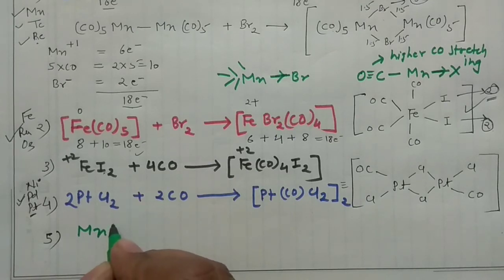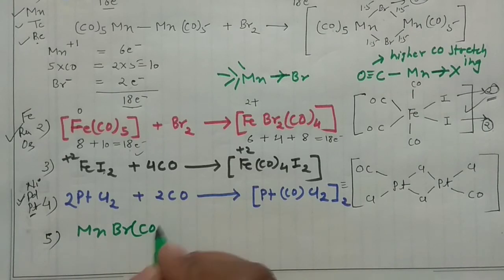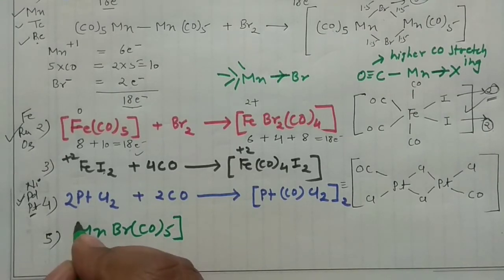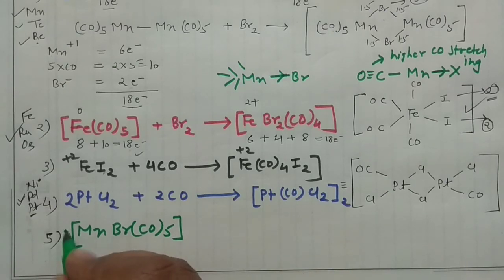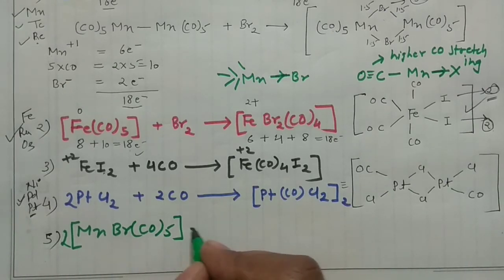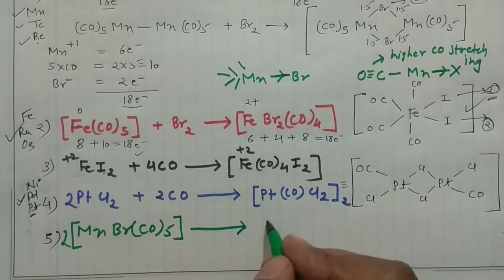Say this is my manganese along with the Br, already the halogen is there. And you are having this 5 carbonyl. So I'm preparing with manganese. What will happen, actually, we can take 2 of these, and they will readily dimerize.